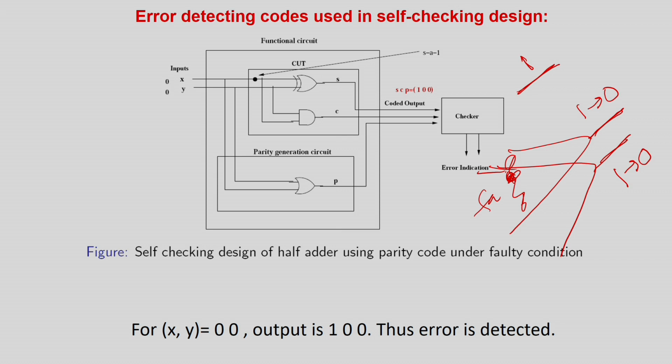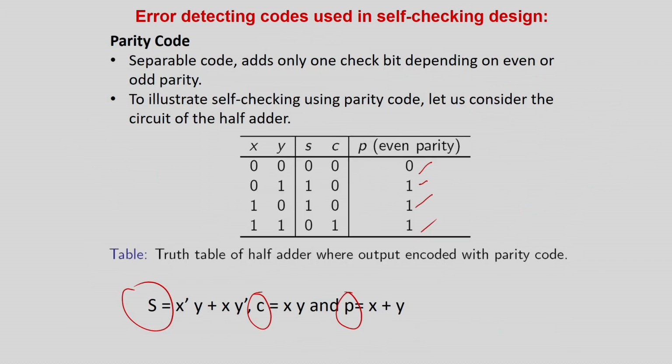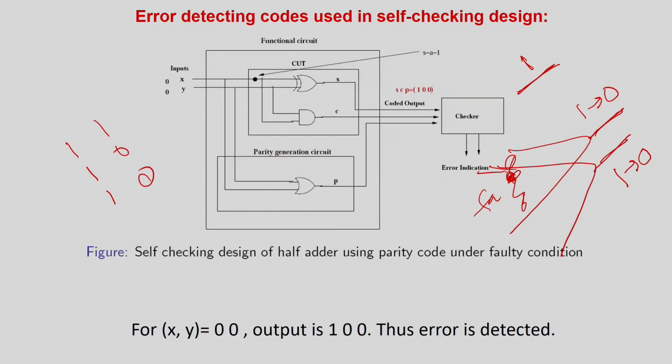So you should have got the answer as 1 1 and 1, right? But due to the modification, it will be 1 0 0, and we are using an even parity. So here also we are using even parity, so even parity means it will be generating a 1 over here, and also a 1 over here. This is the error case and this is the normal case.